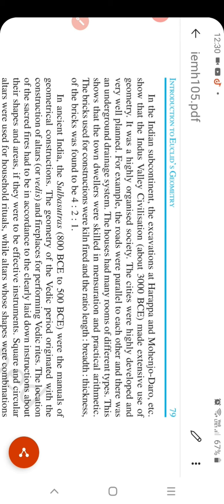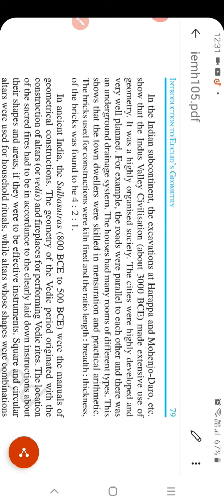What is a plane? A plane has length and breadth. It has no thickness. The basic concept of a plane is its flatness, and it extends endlessly in all directions. The length and breadth of a plane are unlimited, that is, a plane has no definite length and no definite breadth. Okay, what is space? Space is a collection of all points in the universe. So a point or a line or a plane is a part of space. In fact, everything we look at is a part of space. Okay. Now